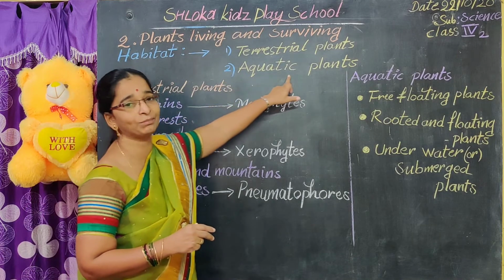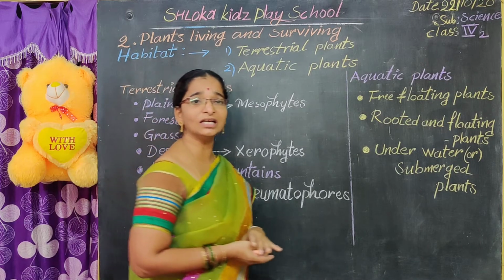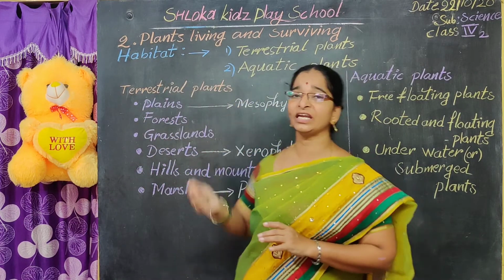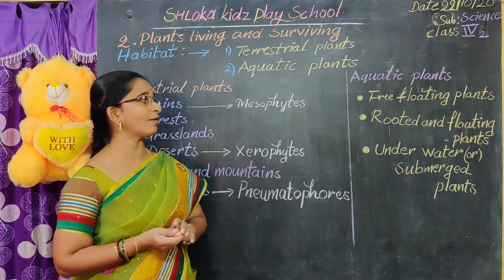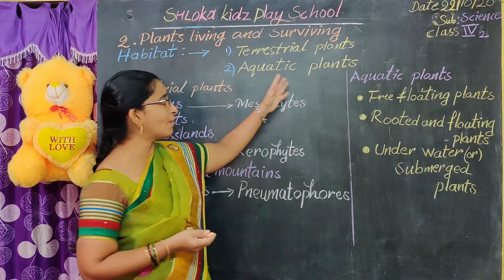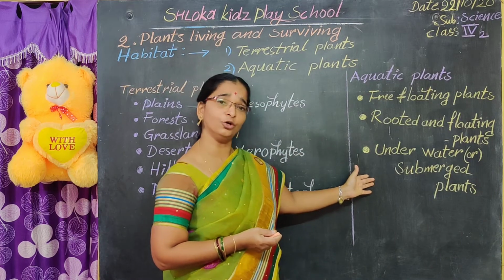Now we will go to the aquatic plants. Plants that live in water are called aquatic plants. These aquatic plants are also called hydrophytes. Again, these aquatic plants are divided into three types.